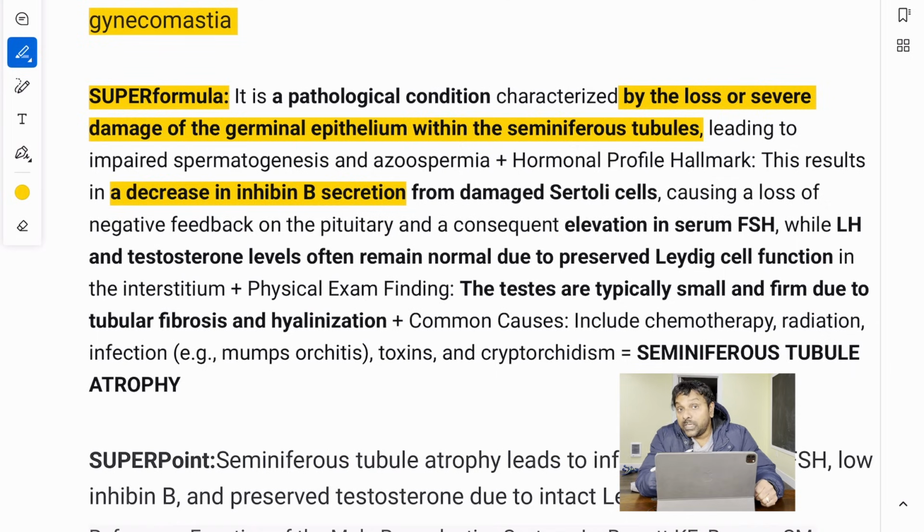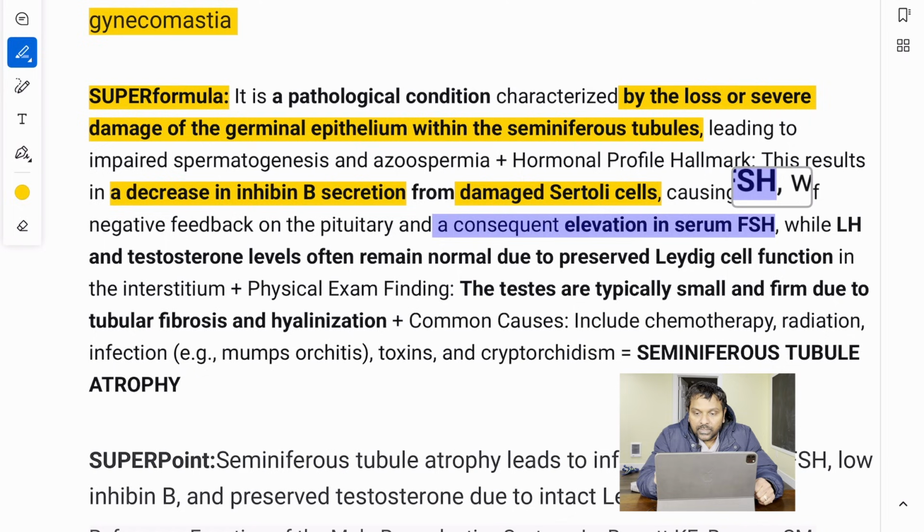Because inhibin B comes from Sertoli cells. You can say there is damage to Sertoli cells, all right? And because inhibin B is going down, there is loss of negative feedback on the pituitary and a consequent elevation in the serum FSH, all right? So those are from Sertoli cell damage.